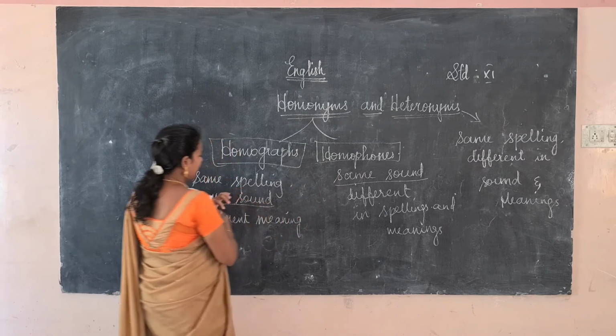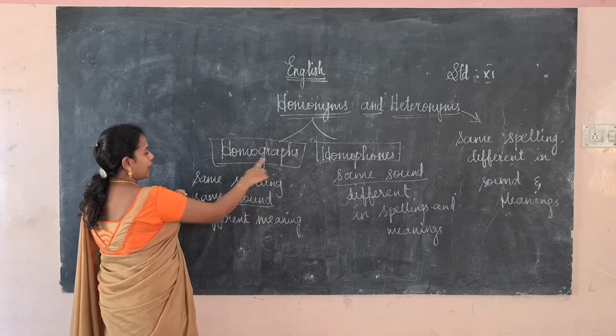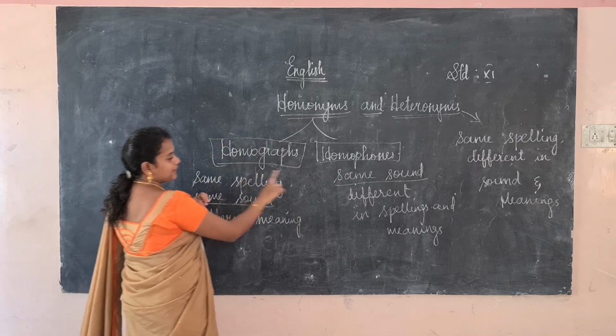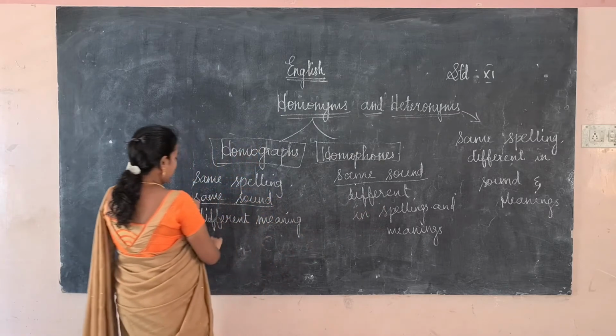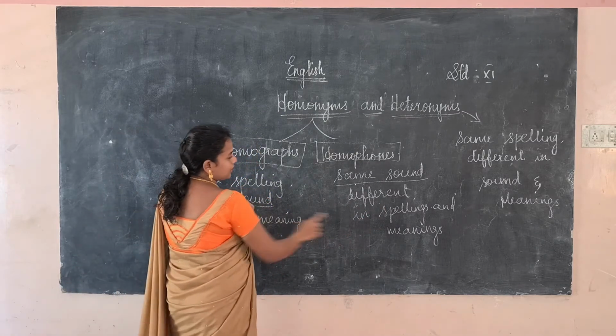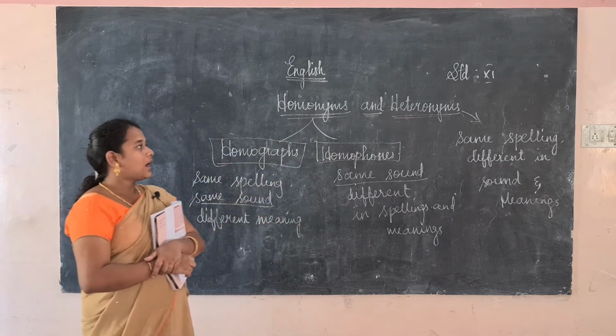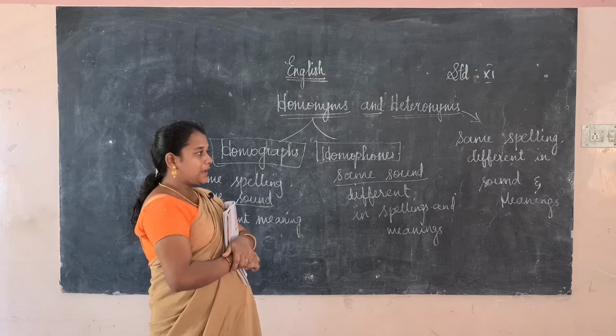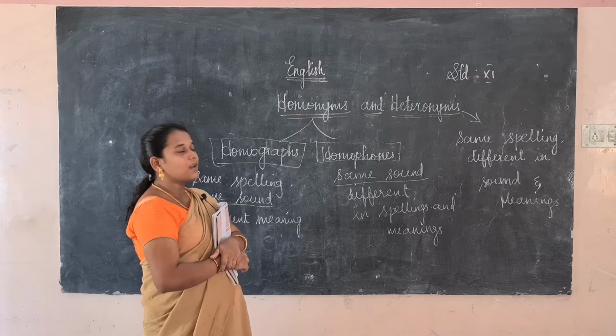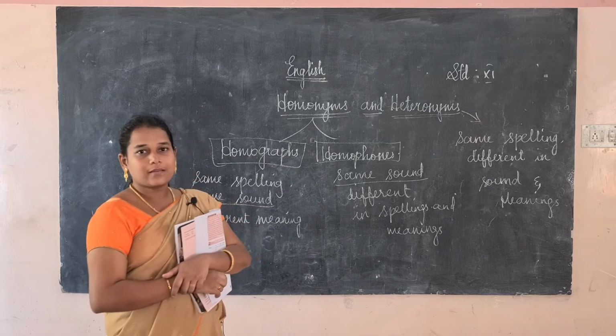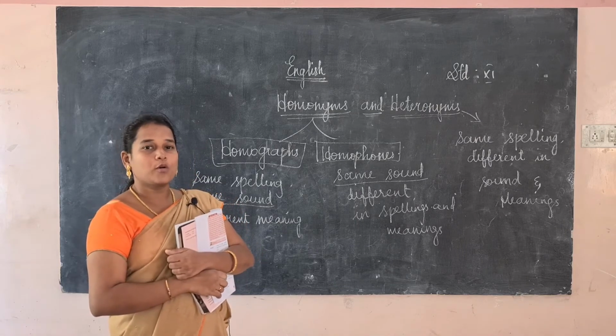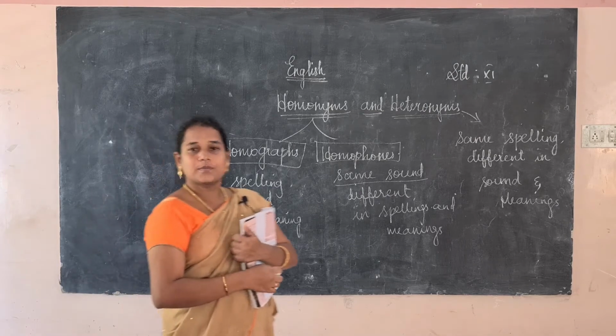In homograph, they have the same spelling; in homophone, they have different spelling and different meaning. And in heteronyms, the spelling is the same, but the sound and the meaning are different.